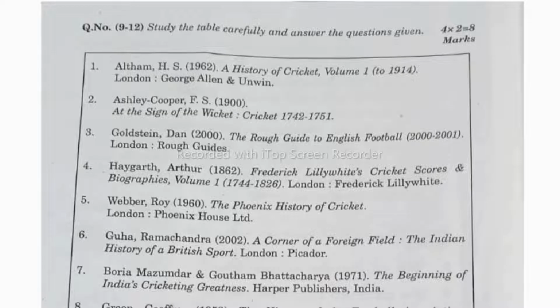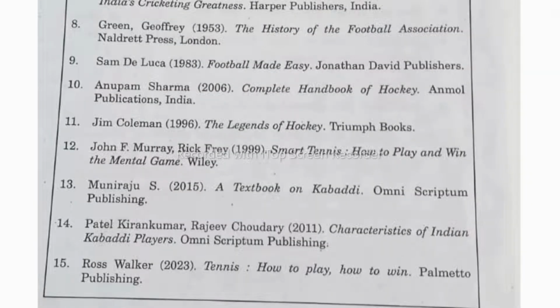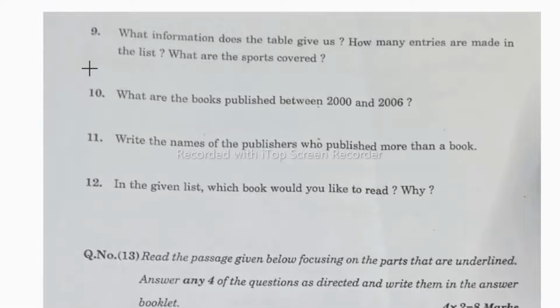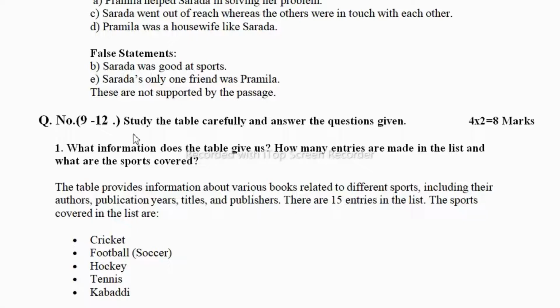Now here, what type of questions might you get in this bit? Here you could get a pie chart, a flow chart, a table in which you will have information, or a bar graph. Any information they give you, you need to study it carefully, then answer the following questions. Here you can see these are 15 points. So here you can see question number 9 is based on the information which they have given. Number 9 to 12, study the table carefully and answer the questions given.